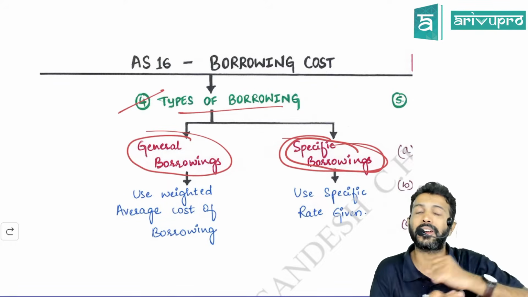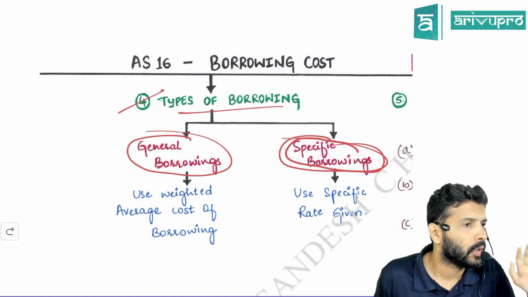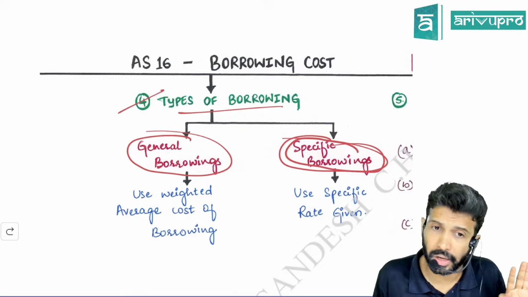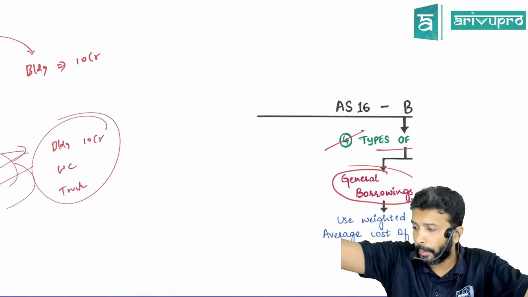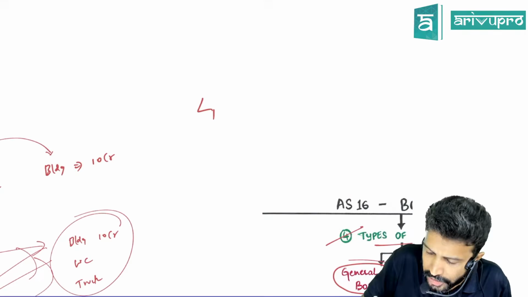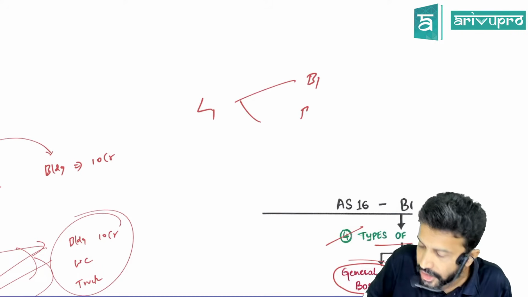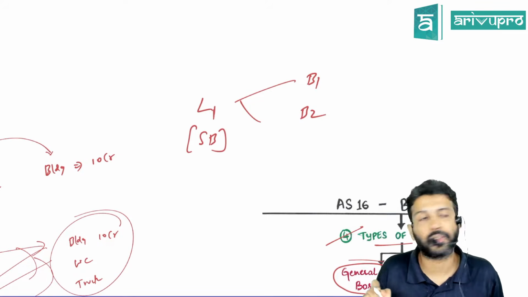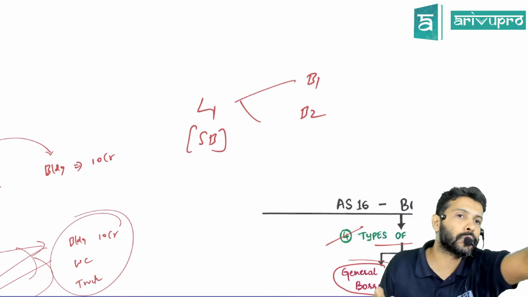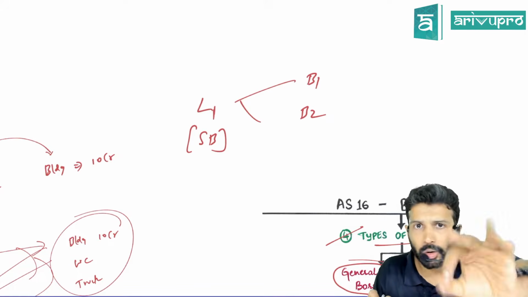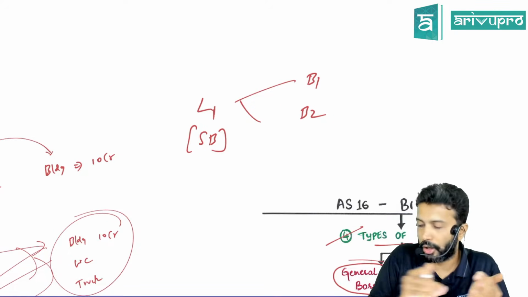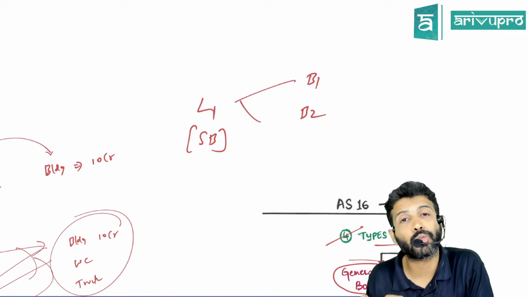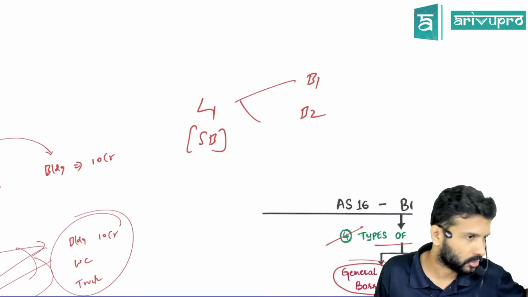First, once again tell me, sir. Specific borrowing means what? You are clearly able to identify for what purpose the loan is utilized. Is it necessary that it has to be one loan and one purpose? No. You could have one loan which is used for constructing building 1 and building number 2. This is also specific borrowing, because you have one loan clearly used for two purposes. So you are able to map out the purposes. That is one.